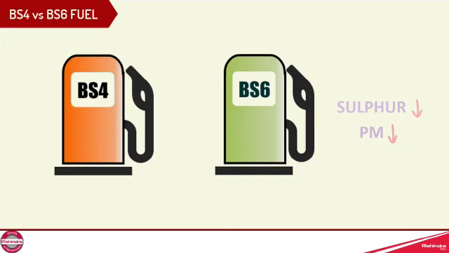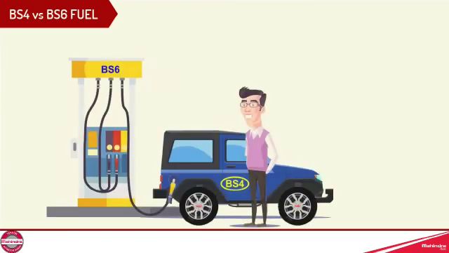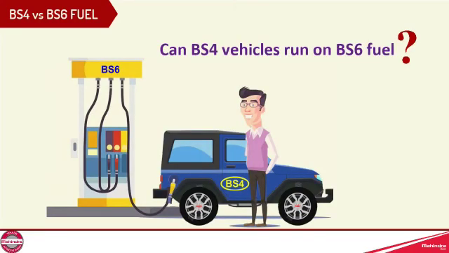BS6 fuel is much cleaner fuel, while the lubricity is maintained the same as BS4 fuel. Now, one frequently asked question: can BS4 vehicles run on BS6 fuel? BS4 compliant vehicles can run on BS6 fuel without any issues.